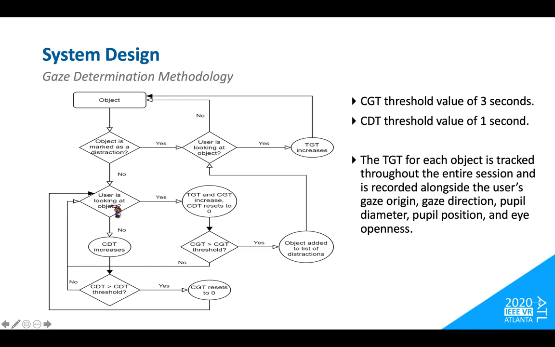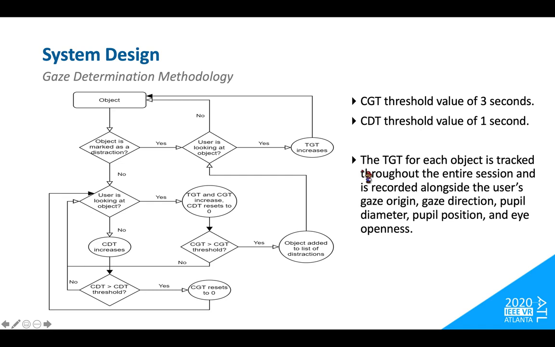On the other hand, when the system perceives that the user is no longer looking at an object, the object CDT rises. When the CDT hits the CDT threshold, the object CGT is reset to 0. The current system CDT threshold value is 1 second. When an object has been marked as a distraction, the system no longer tracks its CGT. However, when the system identifies that the user is focusing on a distraction, that object's TGT keeps going up.